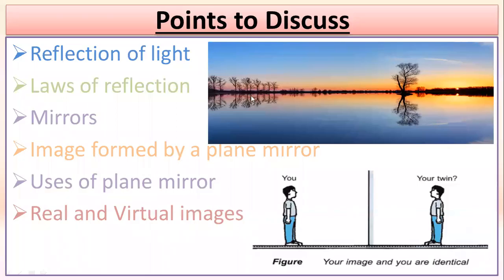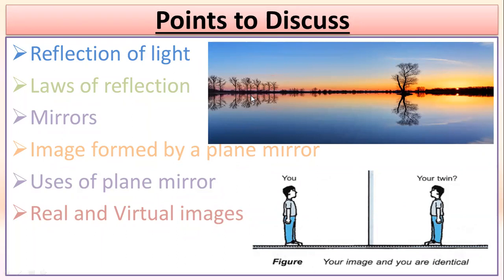Now, let's start with chapter 7, that is the reflection of light. Here, we are going to discuss some of the topics which we had already understood in our previous classes. That is the reflection of light, laws of reflection.